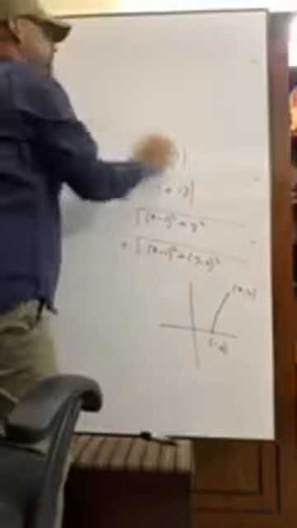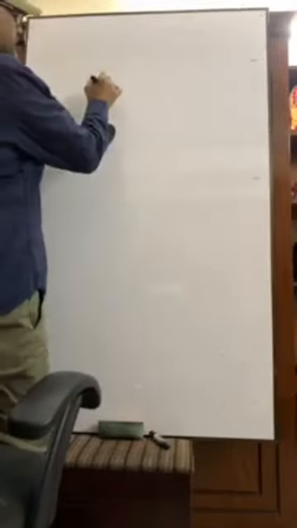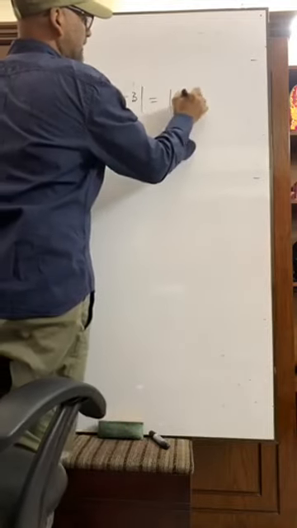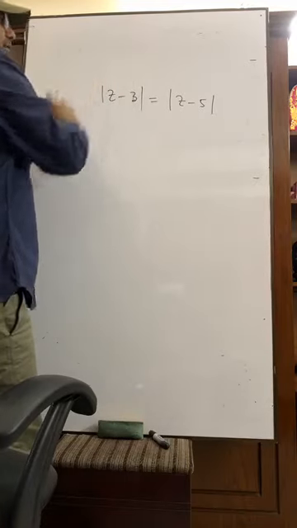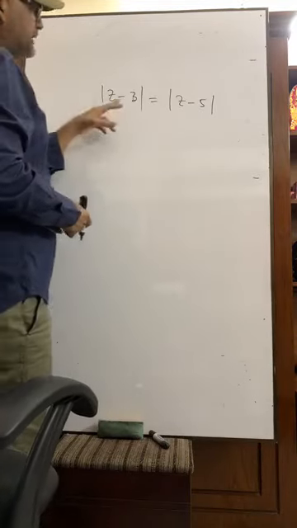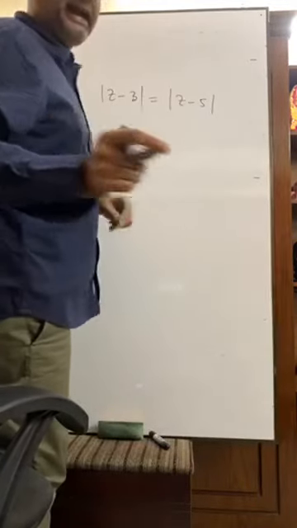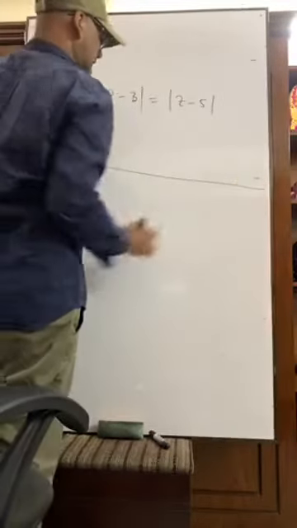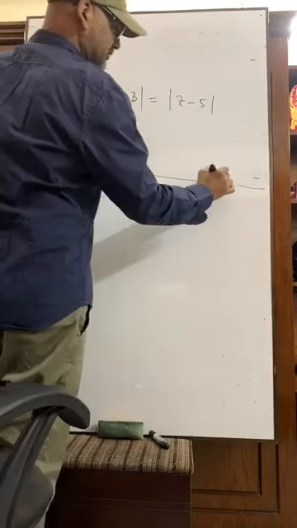That's good. Suppose you are again given modulus of z minus 3 equal to modulus of z minus 5. What is meant by this? Can you tell? z minus 3 means what? The distance of x, y from the point 3, 0.